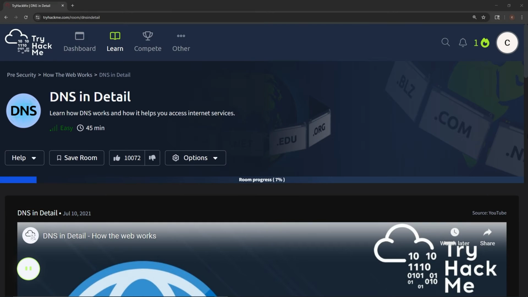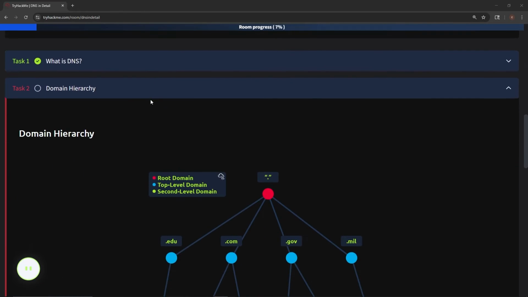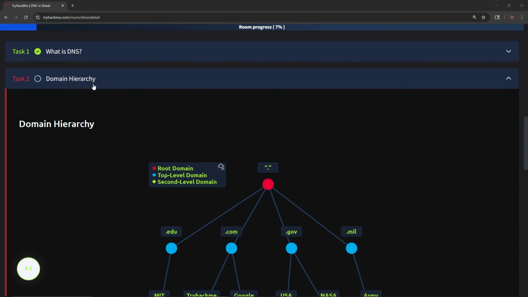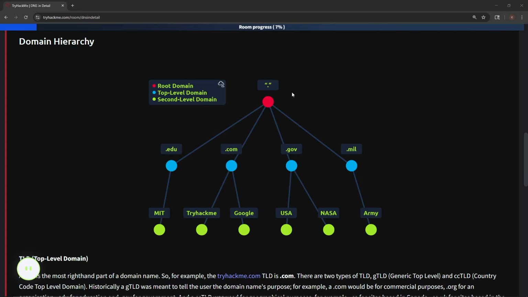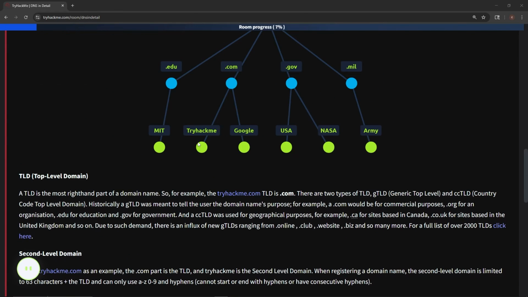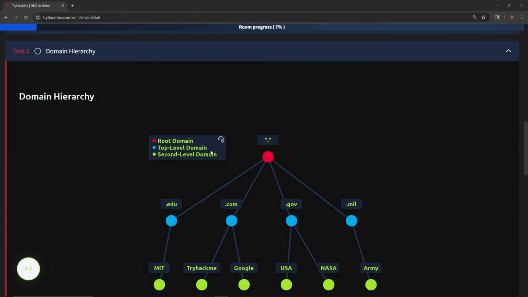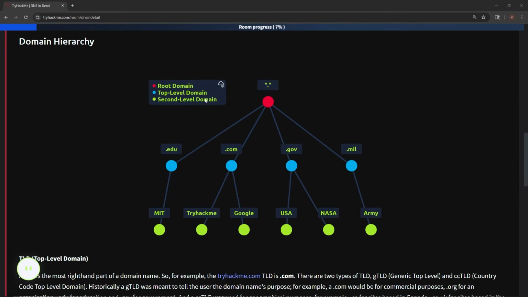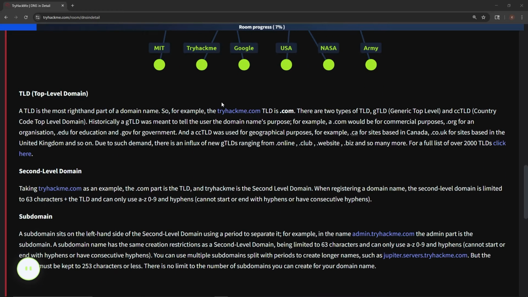All right. Now we're doing TryHackMe, pre-security, how the web works, DNS in detail, task 2, domain hierarchy. We've got this chart here. We've got the root level, which is the dot, the root domain, which they don't even talk about. Top level domain, which is like the .edu, .com and whatnot. And then the second level domain, which is MIT, TryHackMe, Google, and you can guess the rest, or you can look at the rest. Anyway, let's go.